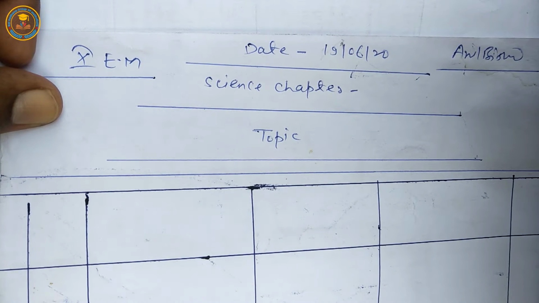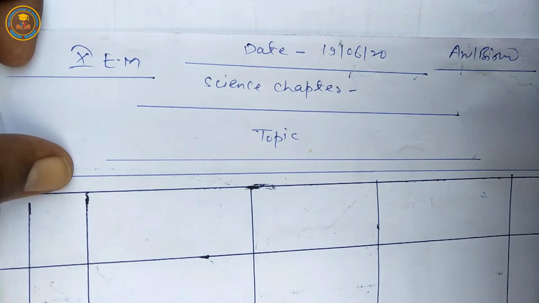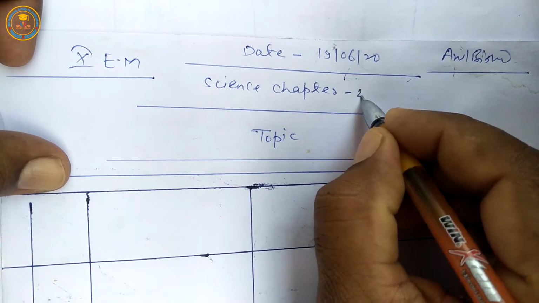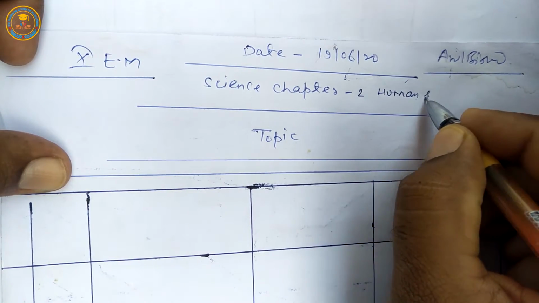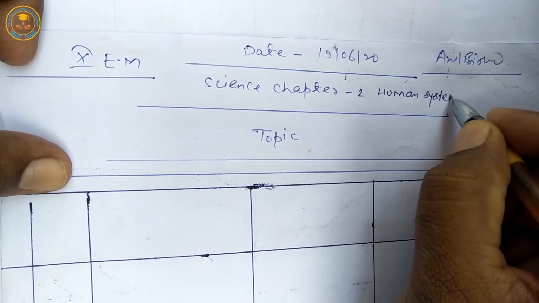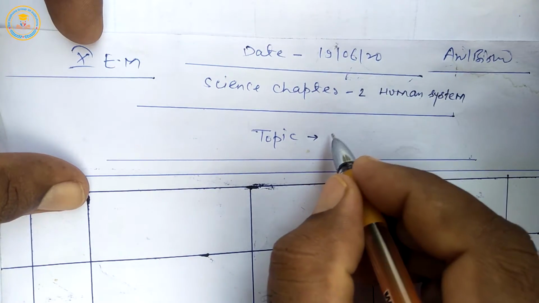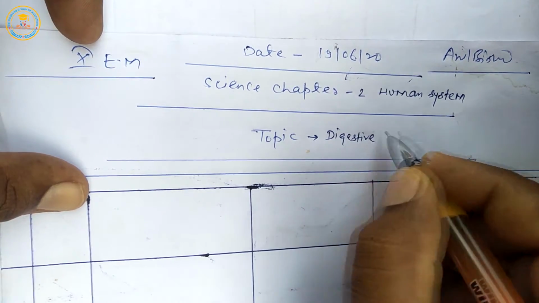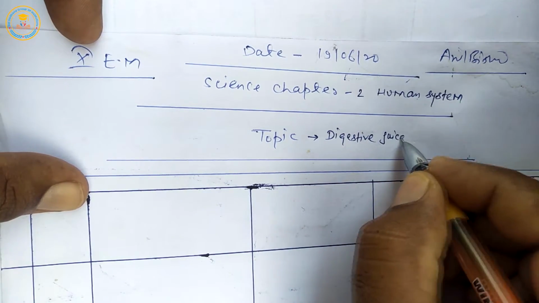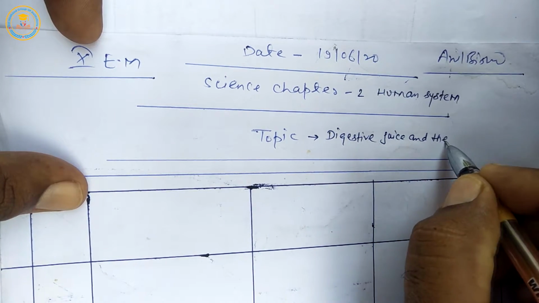Hello to all students. Today we are starting again class 10th science book chapter 2nd, human system, and today's topic is digestive juice and their functions.